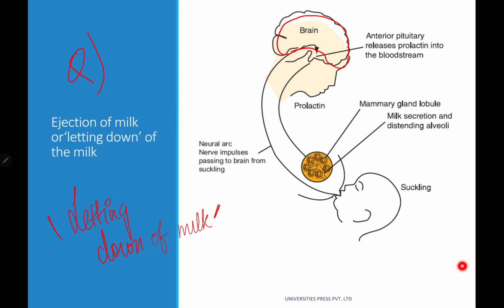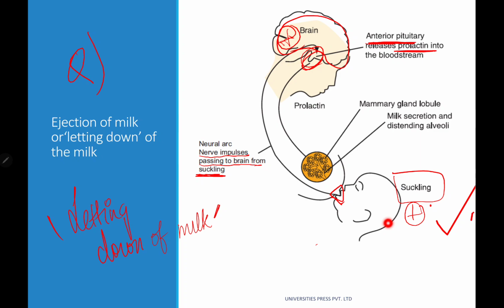So basically the suckling part, what it does is it stimulates. Due to the suckling, there will be nerve impulses passing to the brain, and after the impulses reach the brain, the anterior pituitary releases prolactin into the bloodstream.